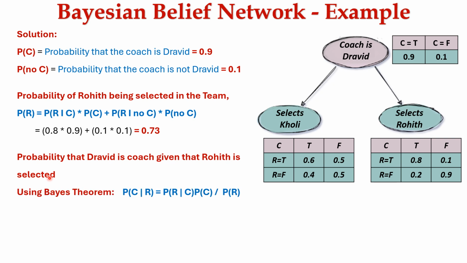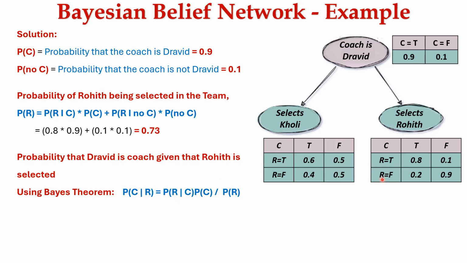Next, we need to find the probability that Dravid is coach given that Rohit is selected. For this, we can use Bayes theorem. Here, probability of C given R is equivalent to probability of R given C into probability of C divided by probability of R. Here, probability of C given R is the probability that the coach is Dravid given that Rohit is selected, which is equivalent to probability of R given C, that is, the probability the player is Rohit given that the coach is Dravid.